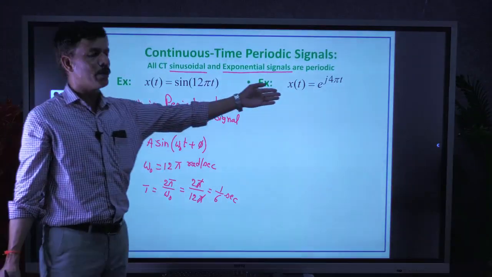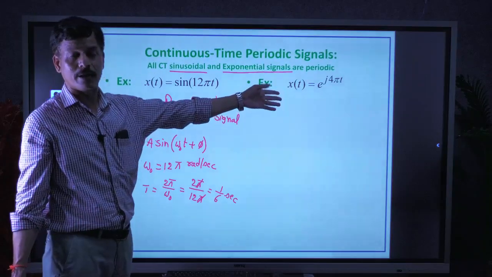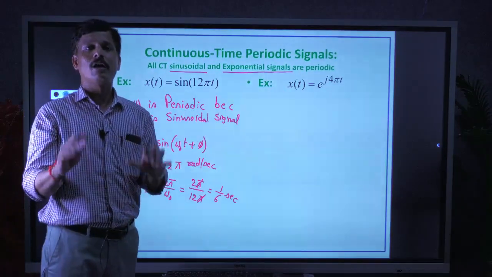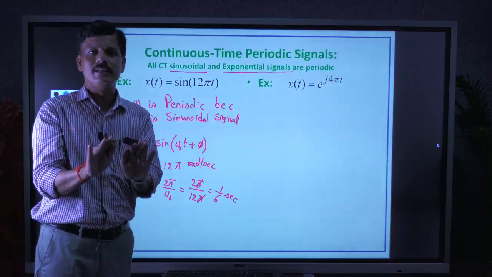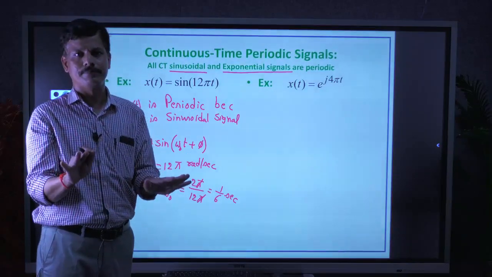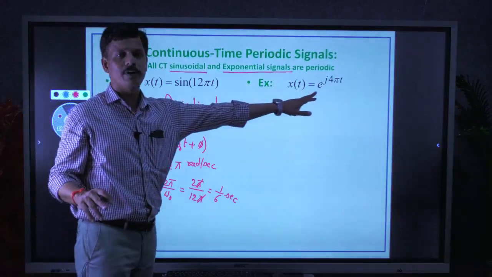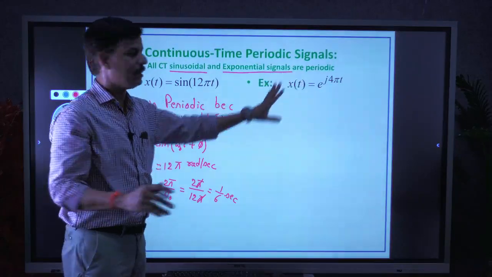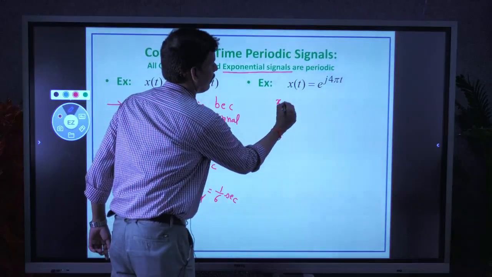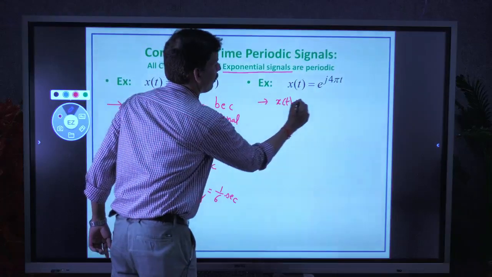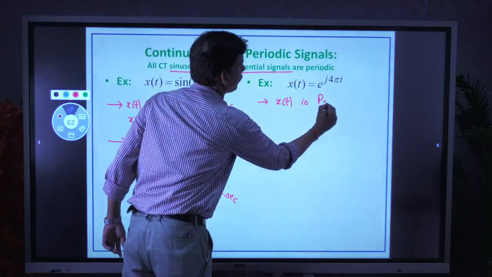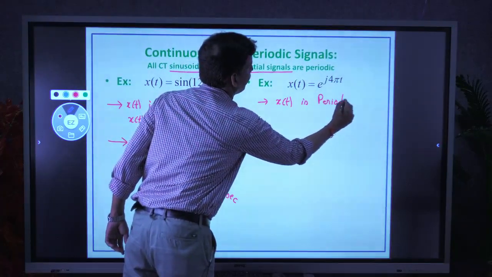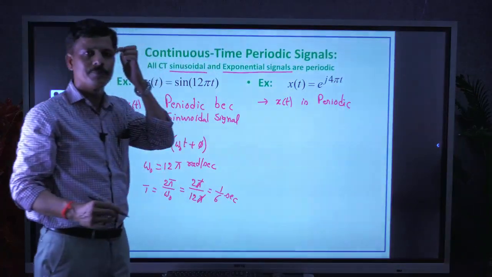Similarly, let us take one more example, an exponential signal. Already I told you, all this is in continuous time case only, this is not true for discrete time. Again it is an exponential signal, so it is periodic. Here also well in advance we can confirm that x of t is periodic because it is an exponential signal.